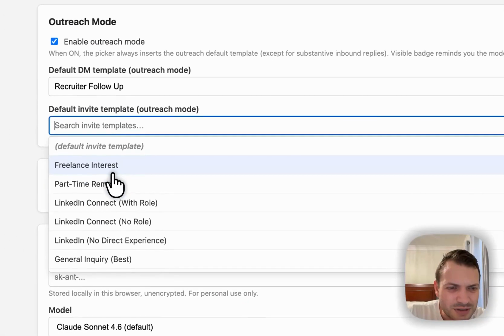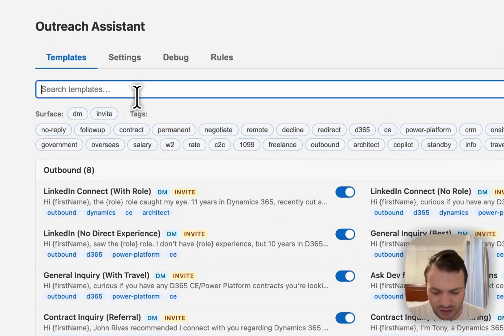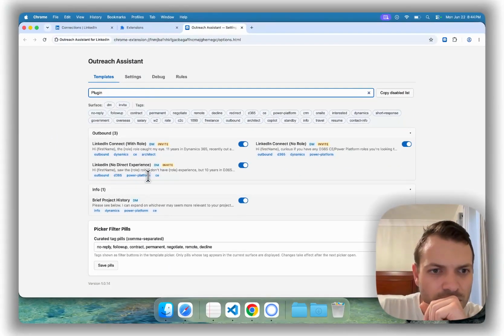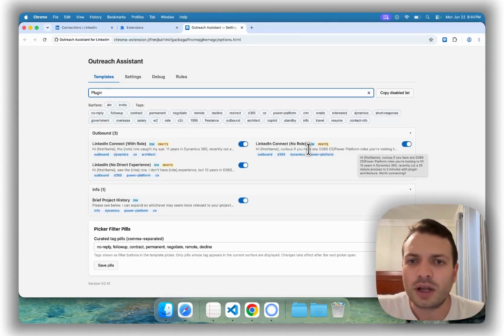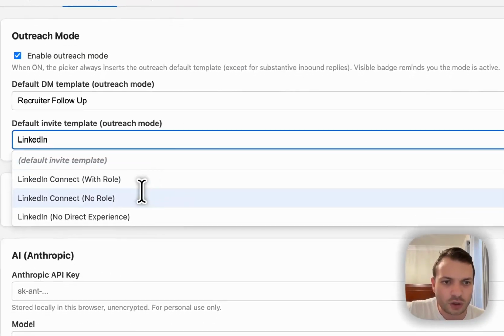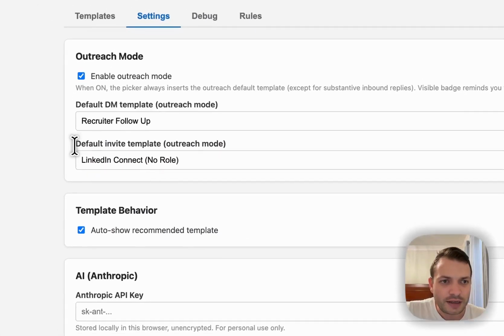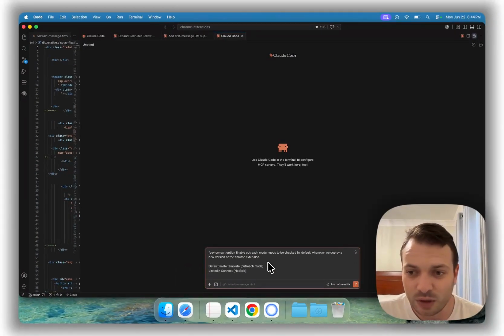Default invite template. Again, this is not maybe the best experience, so let's see. Okay, there's no role. Let's see, I have a tooltip. Curious if you have any D365, 10 years in Dynamics 365, recently cut up, worth connecting. Oh, I like this one. LinkedIn Connect, no role. LinkedIn Connect, no role. Perfect. And I will highlight that. As you can tell, there's a lot of copy pasting, and you should be doing that. You don't want to be using up your fingers too much.